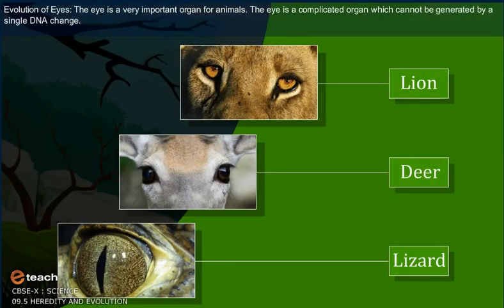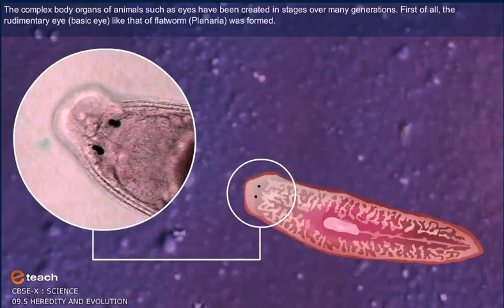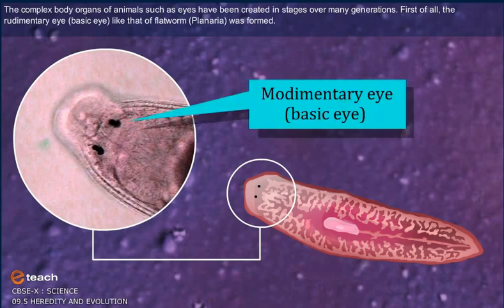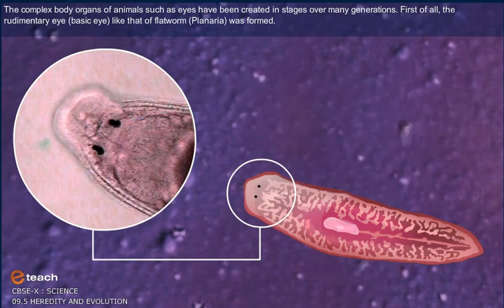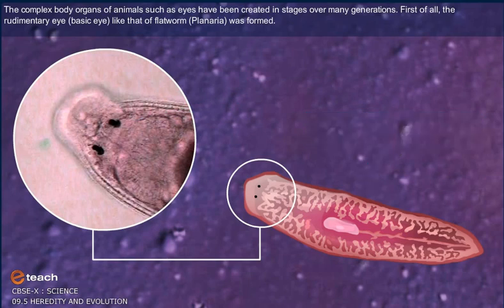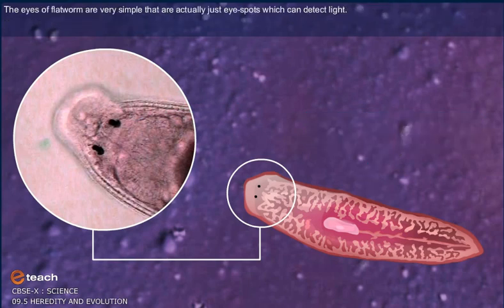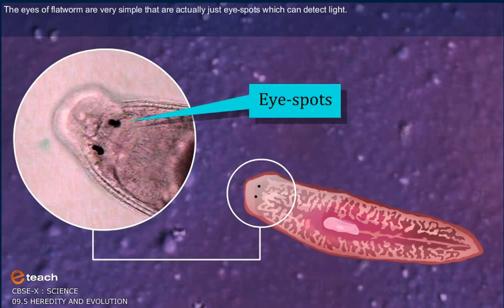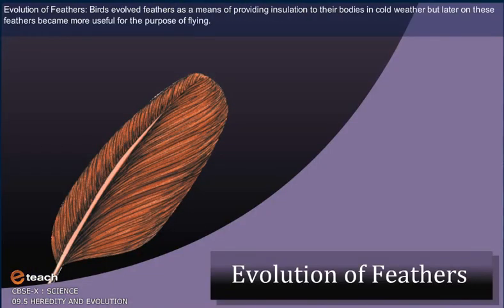Evolution of eyes. The eye is a very important organ for animals. The eye is a complicated organ which cannot be generated by a single DNA change. The complex body organs of animals, such as eyes, have been created in stages over many generations. First of all, the rudimentary eye, a basic eye, like that of flatworm, planaria, was formed. The eyes of flatworm are very simple. They are actually just eye spots which can detect the light.